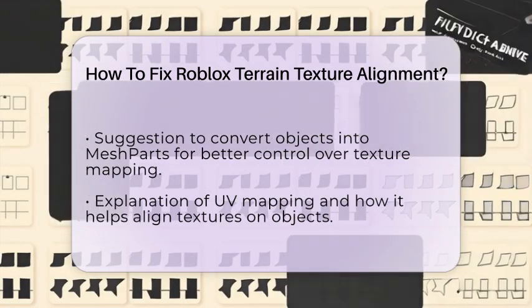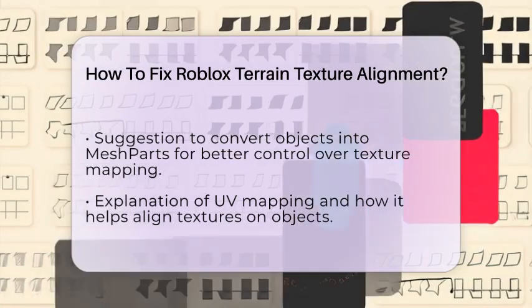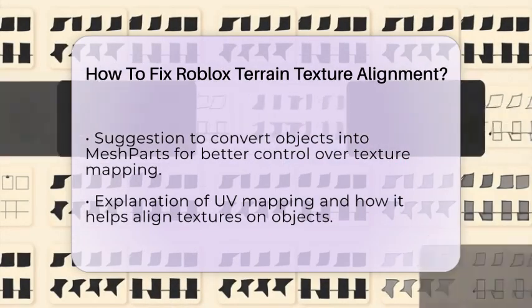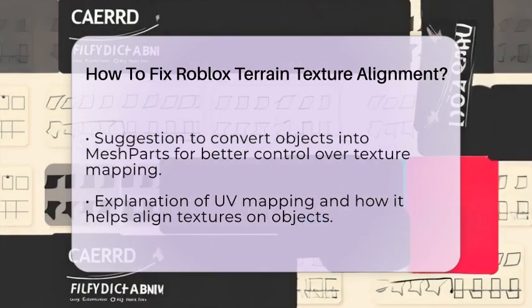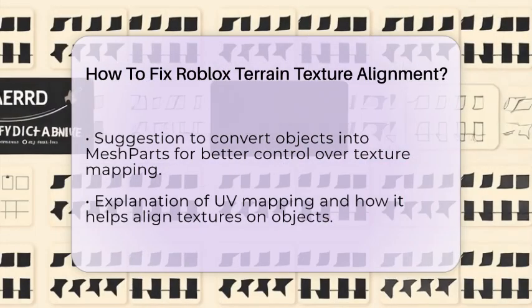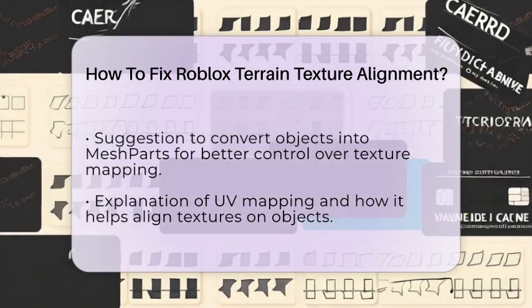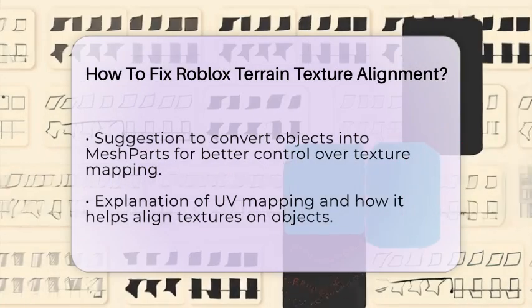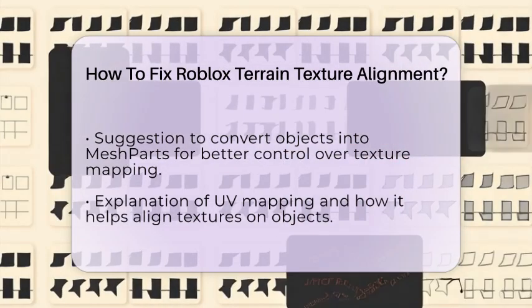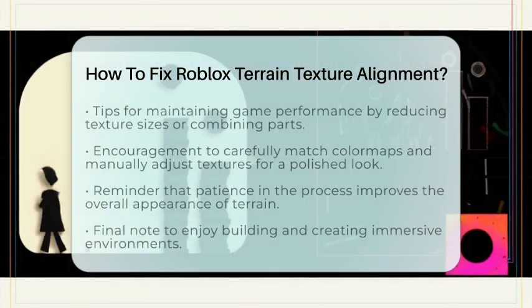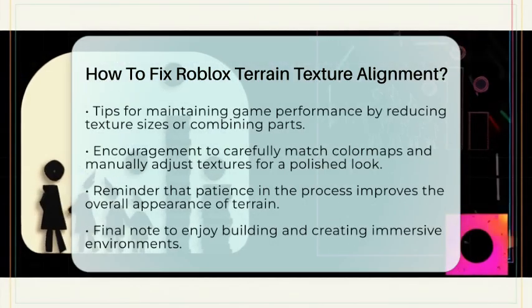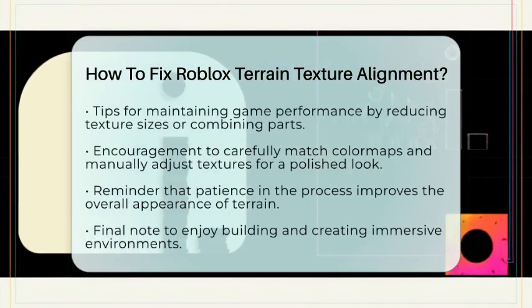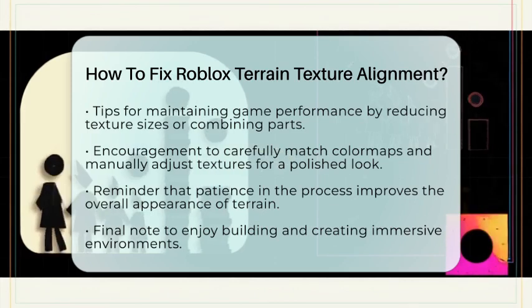Sometimes, material textures on other objects can also look out of place. To fix this, convert those objects into MeshParts. MeshParts give you more control over how textures are mapped onto objects. When you do this, you can adjust the UV mapping, which controls how textures wrap around the object, making sure everything lines up nicely.